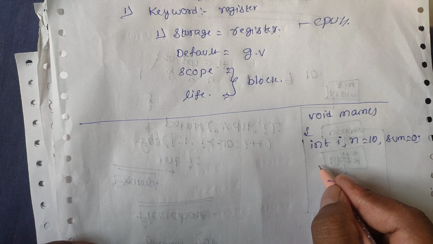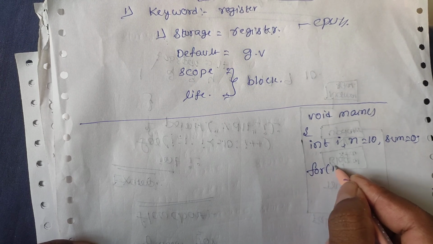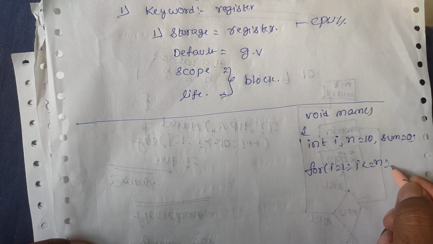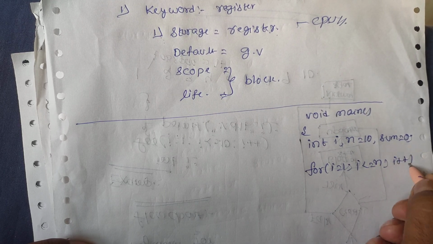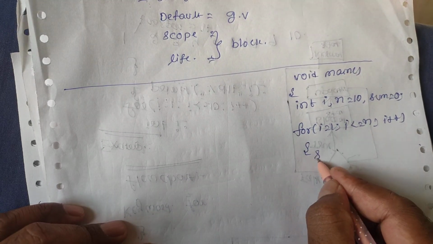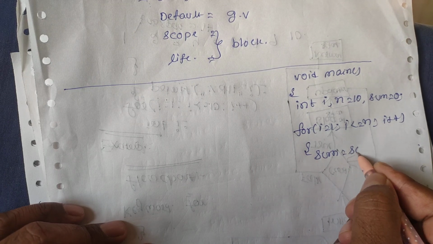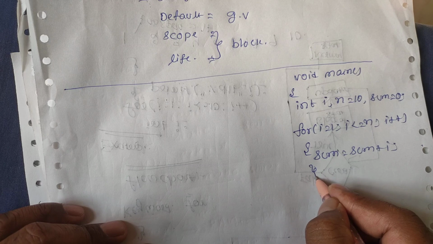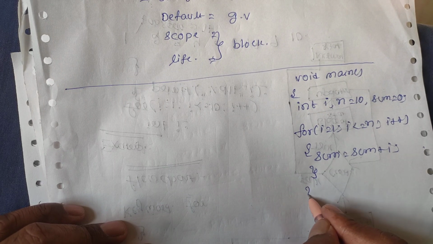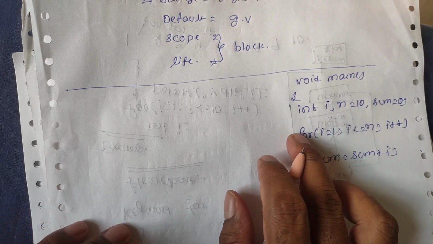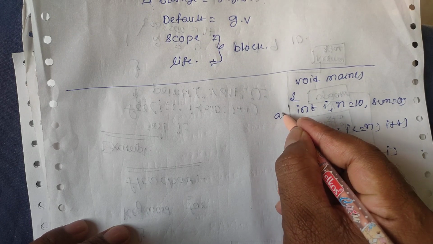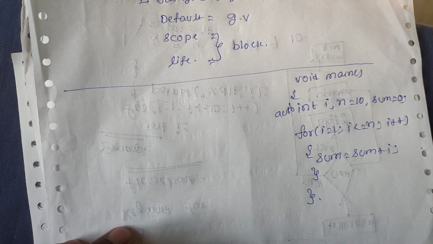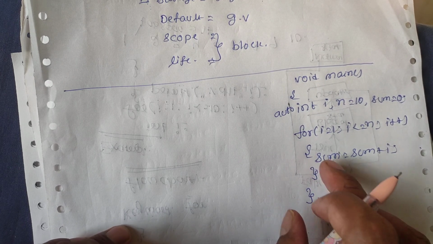Then we write the program: for i is equal to 1, i less than or equal to n, i plus plus. Then sum is equal to sum plus i, and we close this and then close the main program. Now these are all automatic, that means auto int i, n is equal to 10. We know the logic very well.